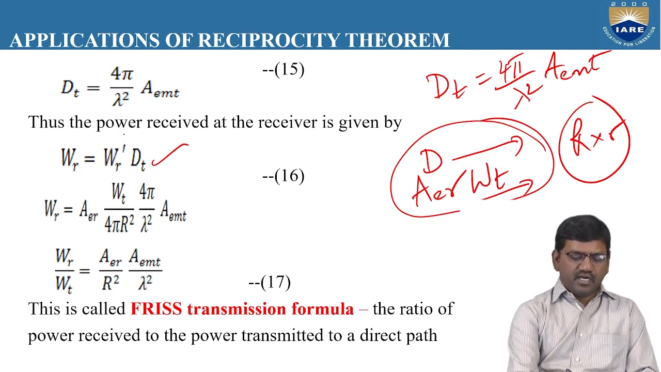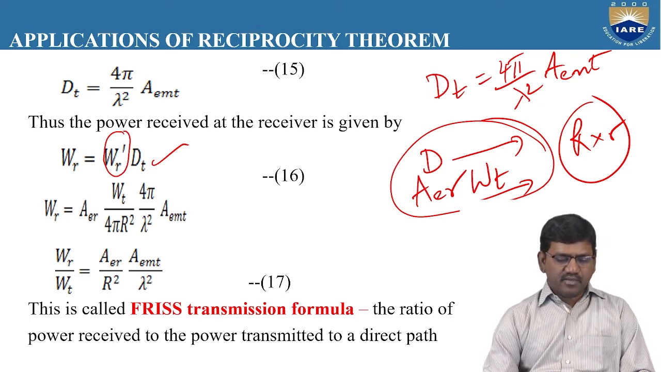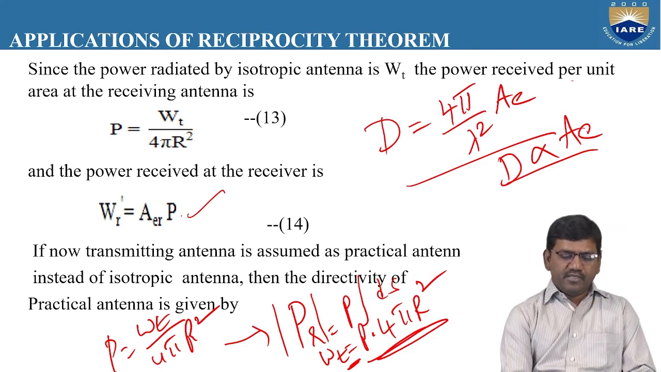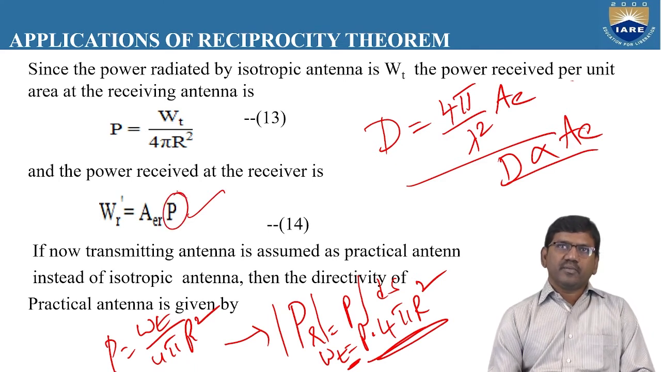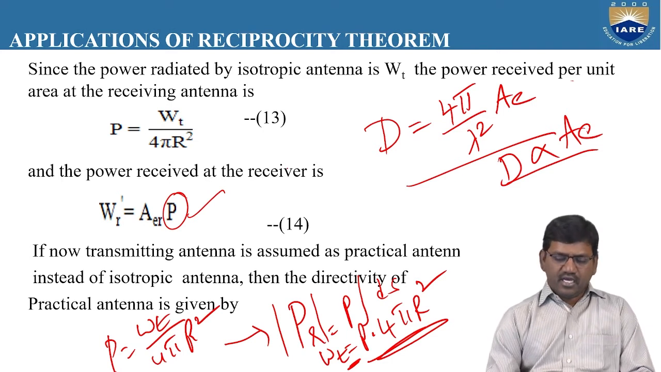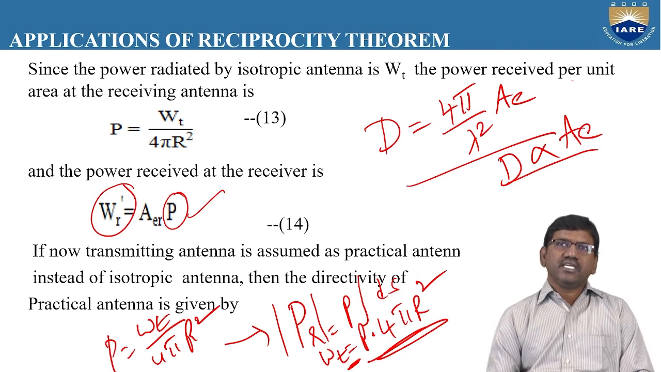And we know that this expression WR dash is given by AER into P, where P is equal to WT by 4 pi R square. If you substitute here the value of P, which is WT by 4 pi R square, that is, substitute the 13th equation in equation 14 and simplify, you will get WR dash is equal to AER into WT by 4 pi R square.